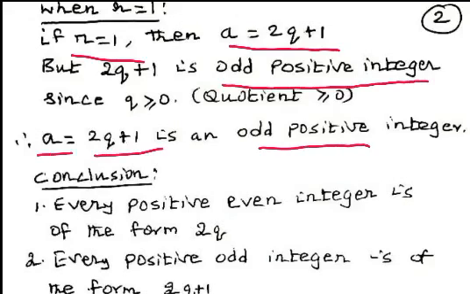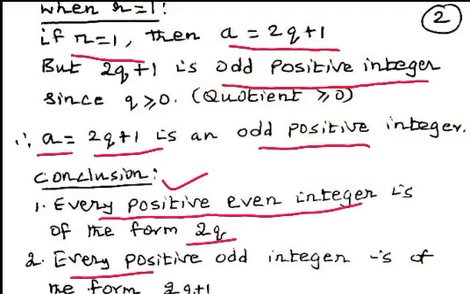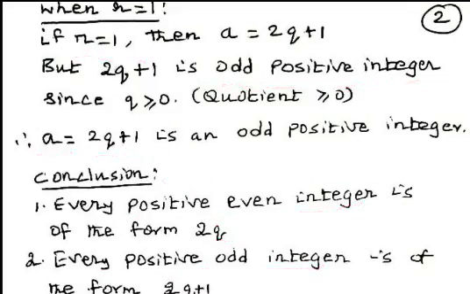This is our conclusion. So, we can conclude that every positive even integer is of the form 2q. Every positive odd integer is of the form 2q plus 1. This is the first problem. Now we consider another problem.